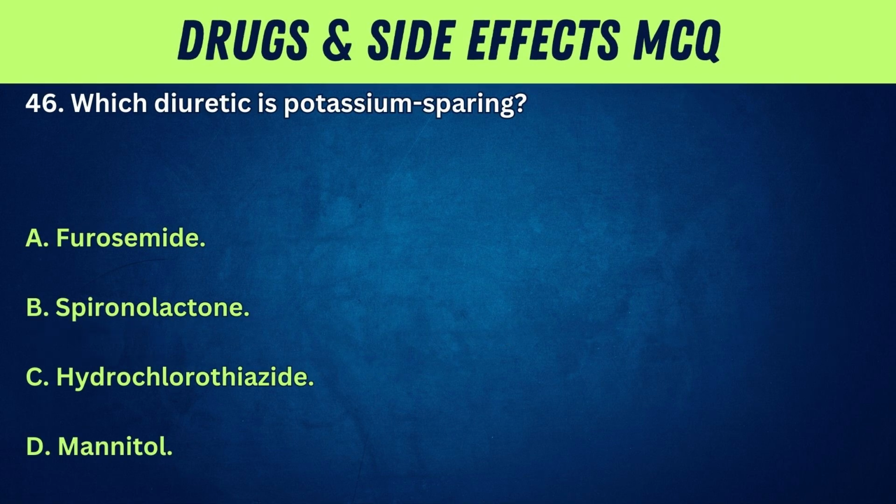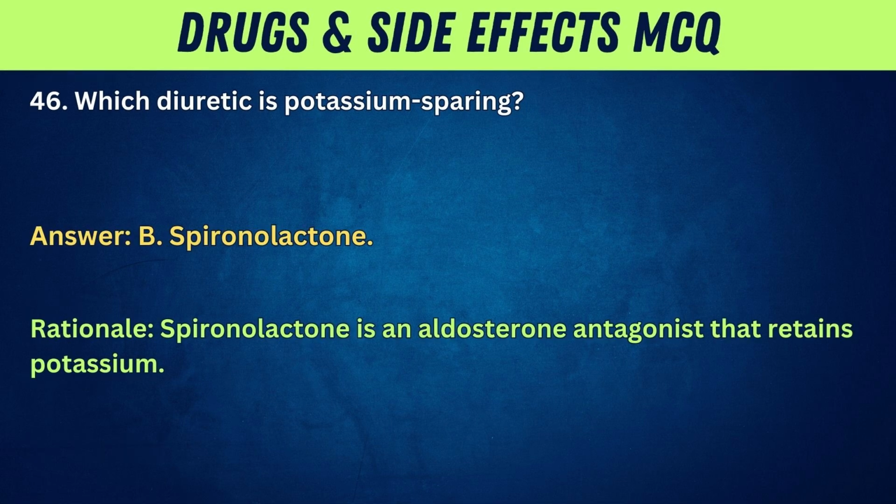46. Which diuretic is potassium-sparing? A. Furosemide. B. Spironolactone. C. Hydrochlorothiazide. D. Mannitol. Answer: B. Spironolactone. Rationale: Spironolactone is an aldosterone antagonist that retains potassium.